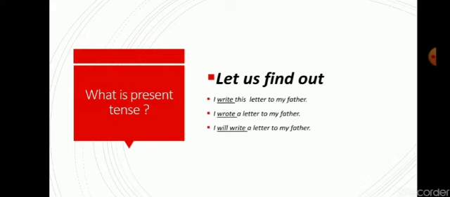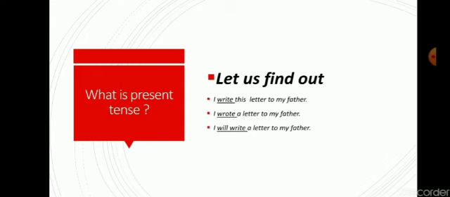Here, three types of sentences are written. First one: I write this letter to my father. I wrote a letter to my father. I will write a letter to my father. Here everything is the same, but there is a difference. What is the difference? The difference is in the verbs.